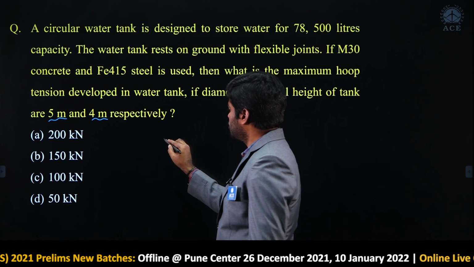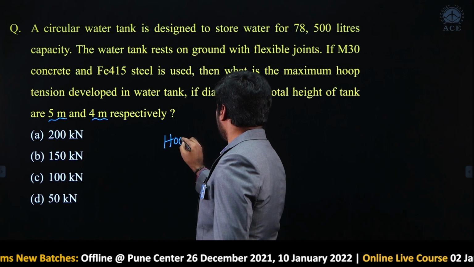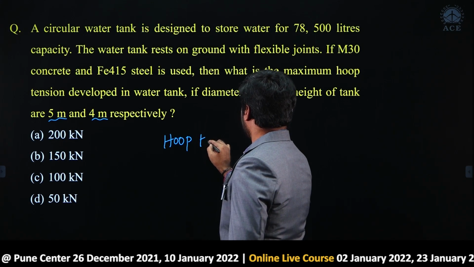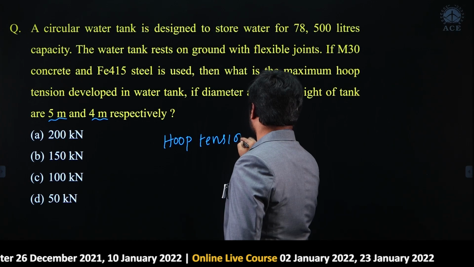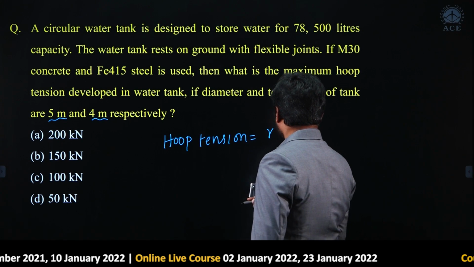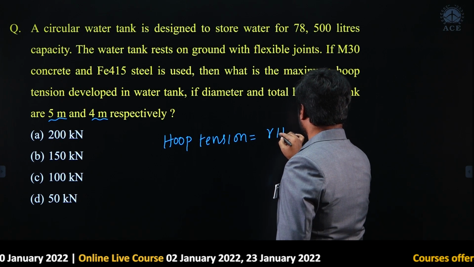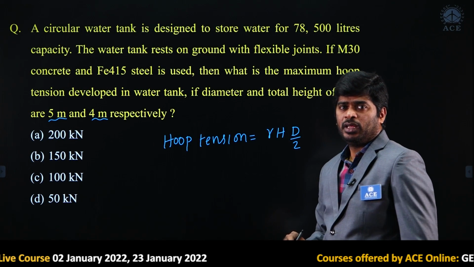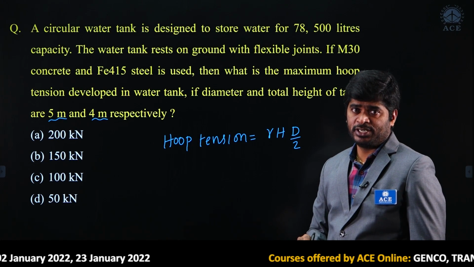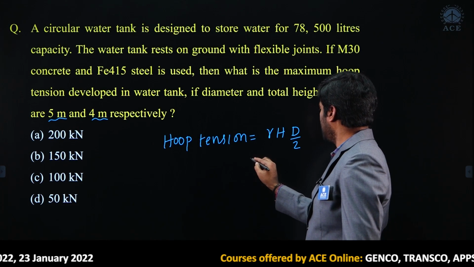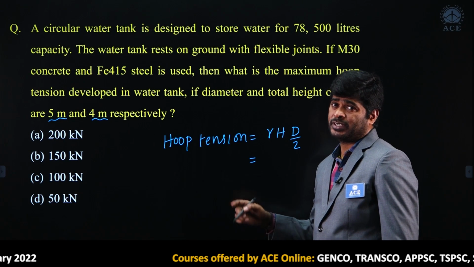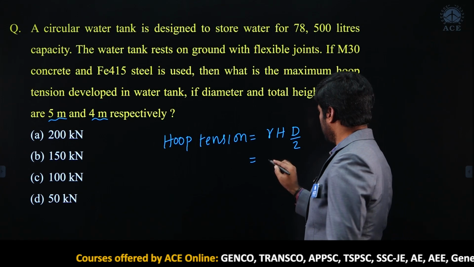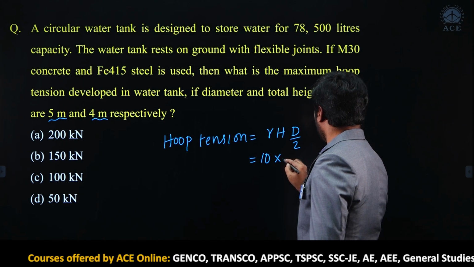My dear, hoop tension developed in a tank due to water pressure can be found out like this: gamma into H into D by 2, where gamma is unit weight of water or density of water. Exact value is 9.8, but for simplification instead of 9.8 we are going to take 10. Let us take 10 into H.